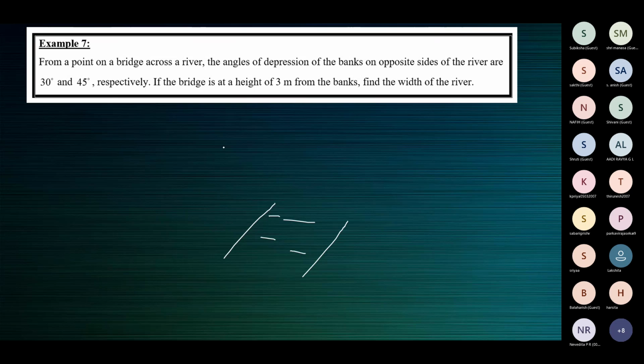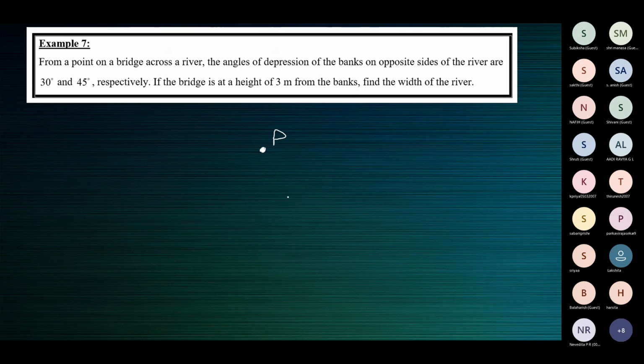We're just taking a point. So this is the point. Say this is the point on the bridge. This is not on the ground. It's at a point higher than the ground because it's on the bridge. From a point on the bridge, so let this be the point P on the bridge across a river.